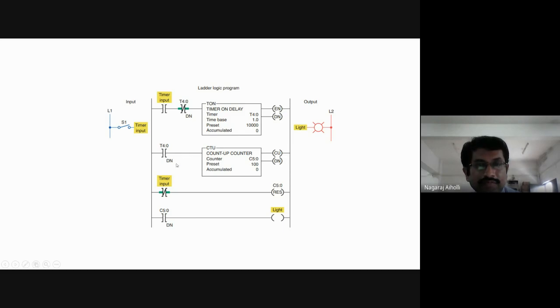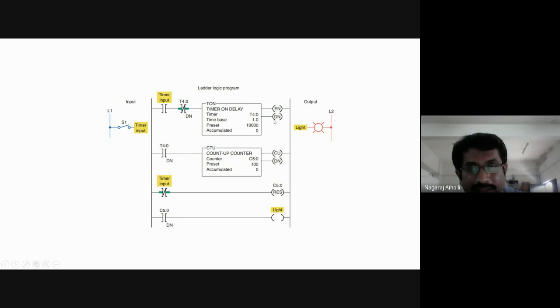This is examine if closed. Examine if closed instruction will be true when it is 1. Okay. Then this will be true. Examine if open will be true when it is 0. This is 1. As it is 1, it counts from 0 to 1. Then as it is counting 0 to 1 here, because this done bit is applied again as input, again it is applied back to the timer.